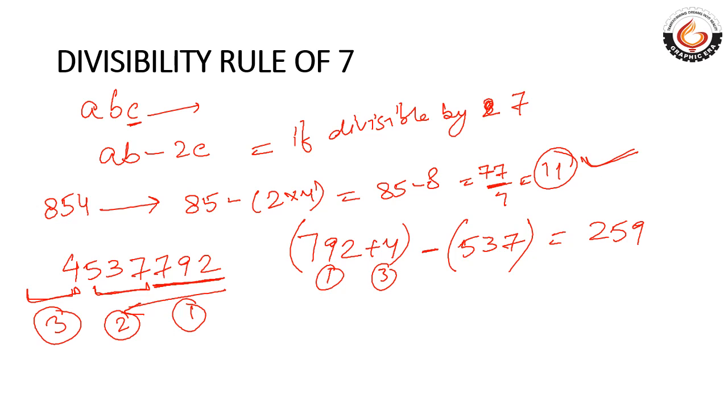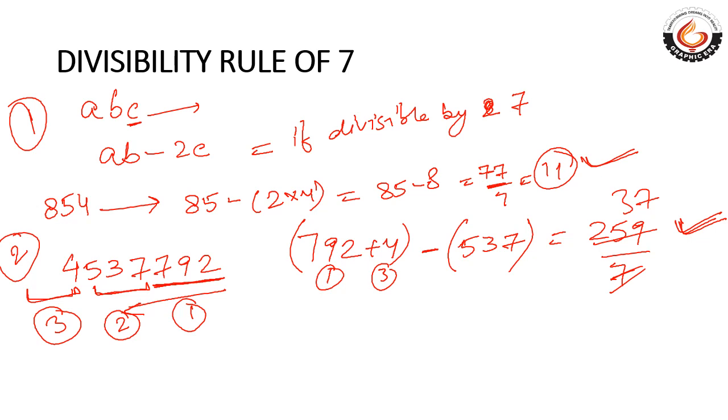Yes, it is divisible. If you divide it, you will get 37, and it is completely divisible. So this number is divisible by 7. Got it? For lengthy numbers, you can use this. This was process 1, this was process 2 for the divisibility of 7.